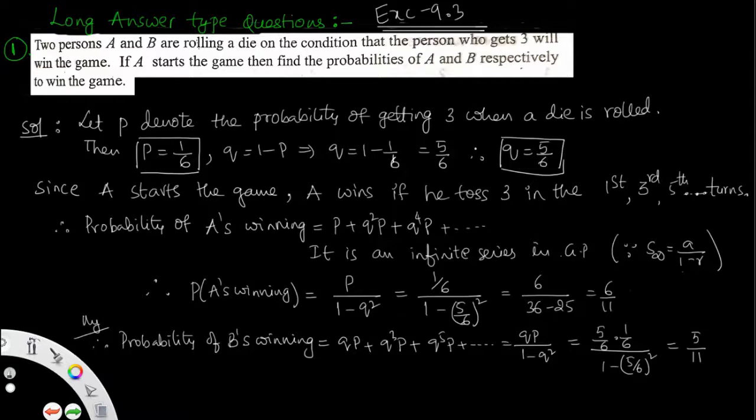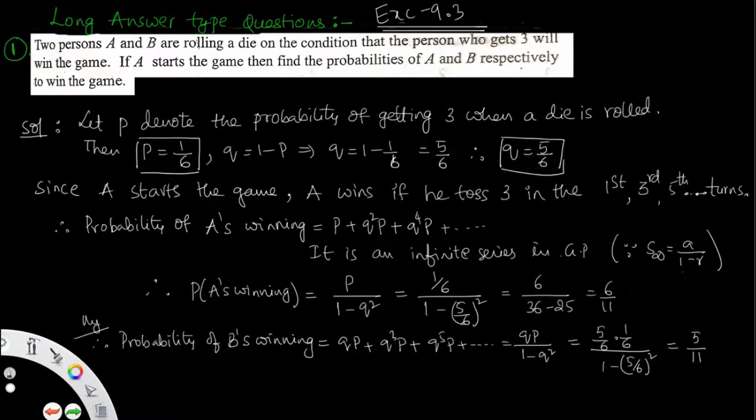So let P denote the probability of getting 3 when a die is rolled. How many ways to win: there is only one choice out of 6. So P equals 1 by 6. P plus Q equals 1, so Q equals 1 minus P. So Q equals 1 minus 1 by 6, nothing but 5 by 6.